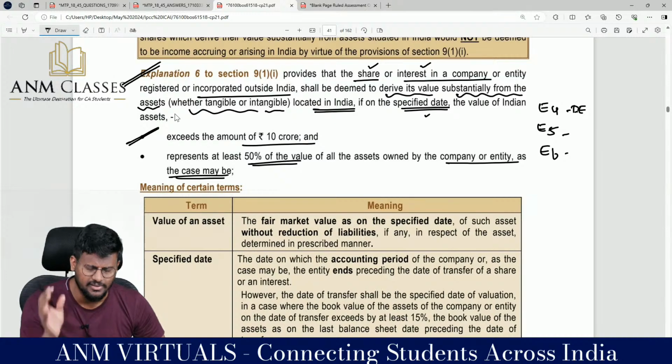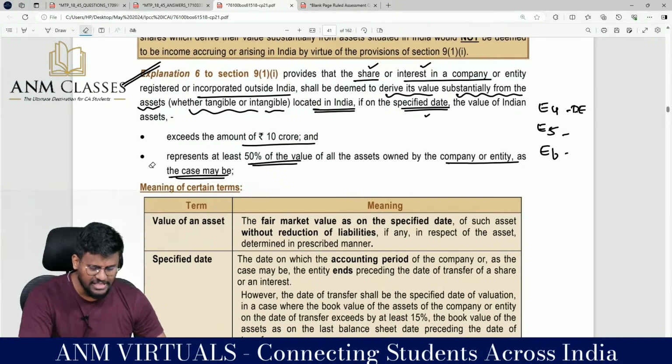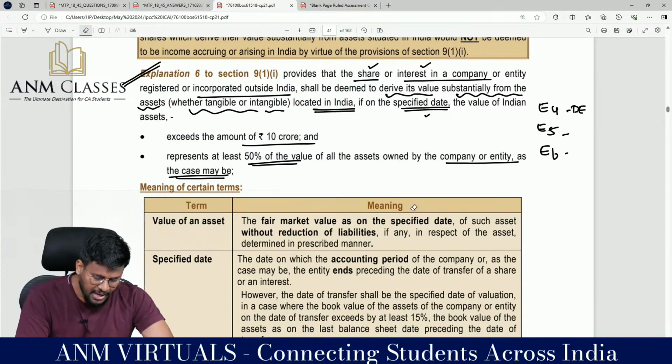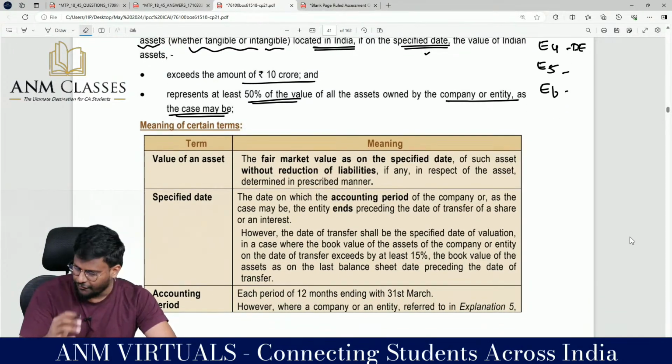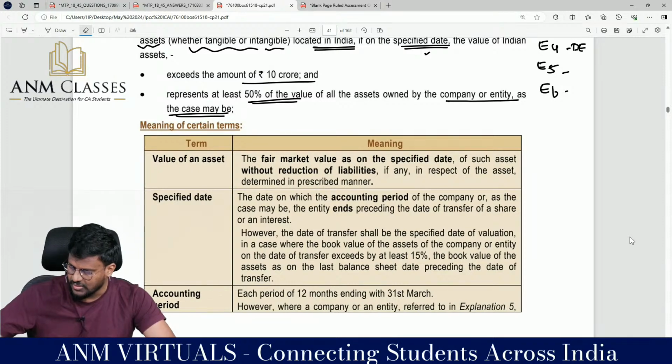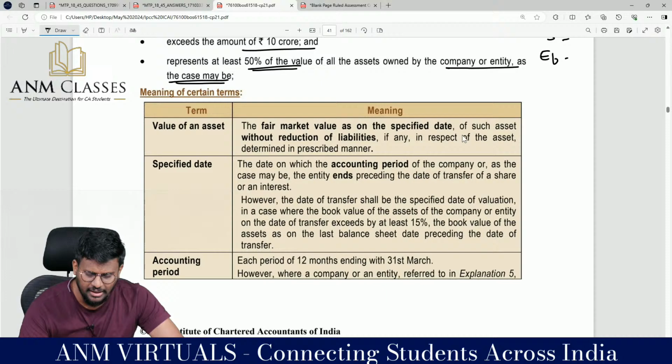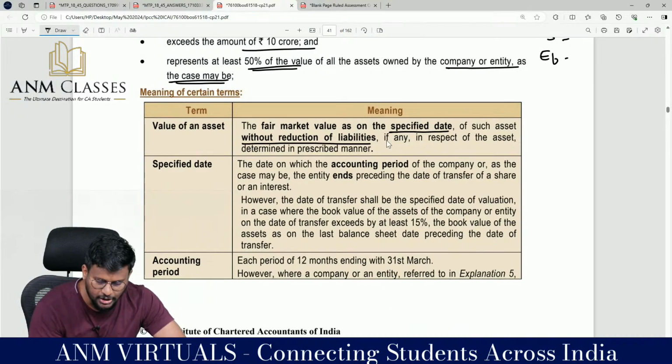The Indian asset is more than 10 crore, and represents at least 50% of the value of all the assets owned by the company or entity, as the case may be, and that represents 50%, my dear lovable students. So what is the value of the asset? You have to see the fair market value as on the specified date of such asset, without reduction of liability.